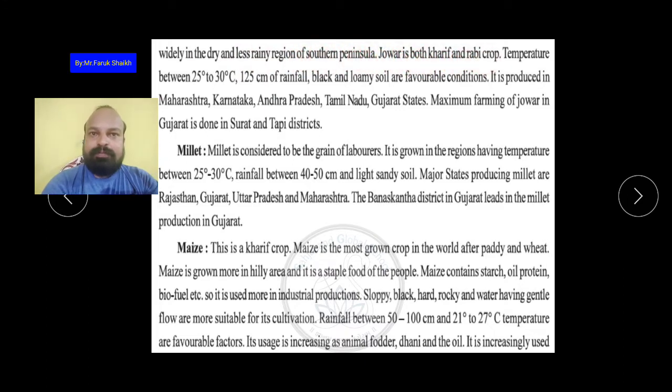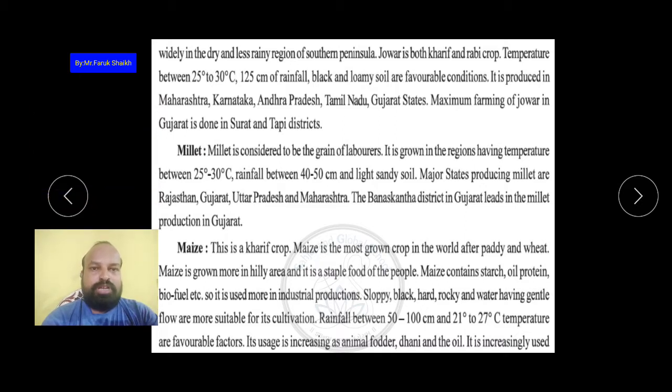Jowar is both a kharif and a rabi crop. Kharif means what? Anyone? And rabi? Kharif is during the monsoon season, when there is rain, and rabi is in the winter season. So jowar is both a kharif and a rabi crop. This is important: jowar is both kharif and rabi.